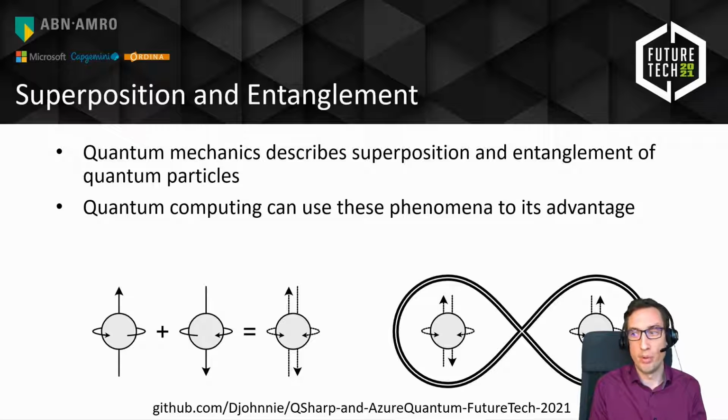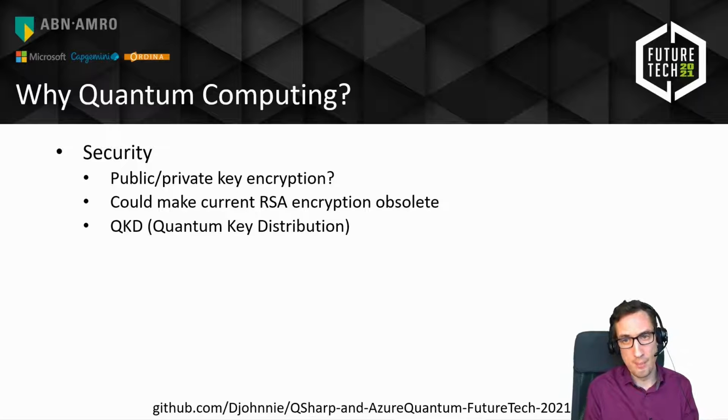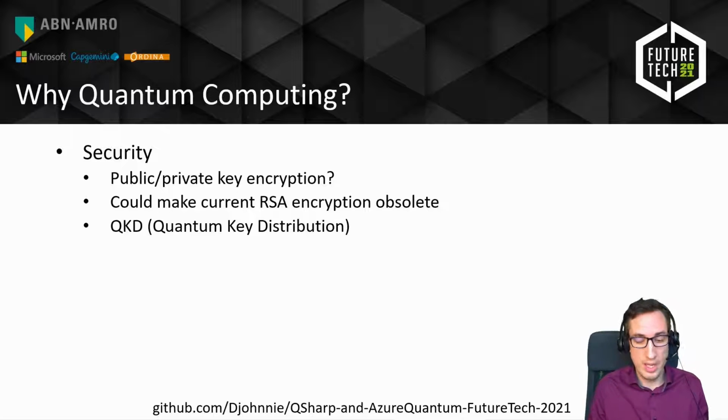So very cool stuff that we can use hopefully with quantum computers. But again, why? Well, there's already a large range of problems that we try to solve with this. For example, security. Today we have devised our own security that is just too hard to crack by classical computers, and it works on a very easy level.